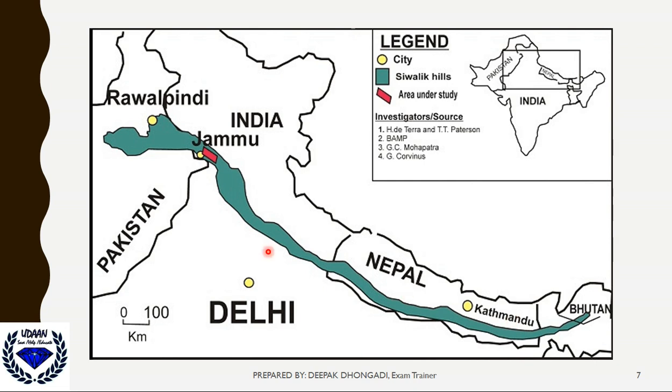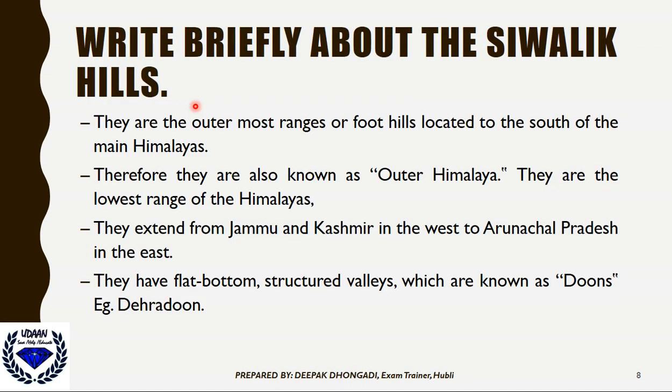The greenish blue color is Shivalik hills, and the red color portion is still under study, so that area is still unidentifiable. So what is the importance of this colored portion, we need to see in this question.